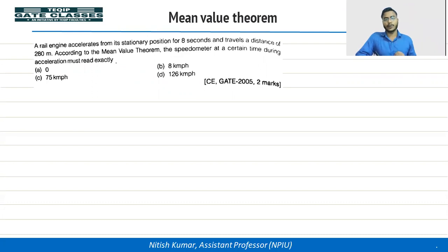According to the mean value theorem, the speedometer, which tells us the speed of the rail engine, at a certain time during the acceleration must read exactly what? So the rail engine in 8 seconds travels a distance of 280 meters.